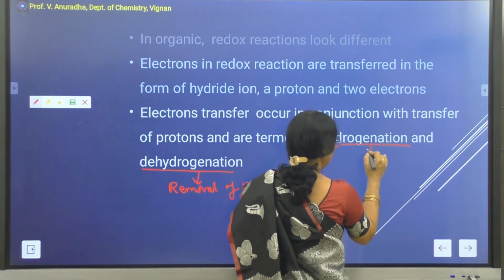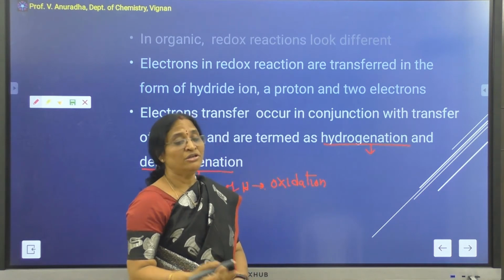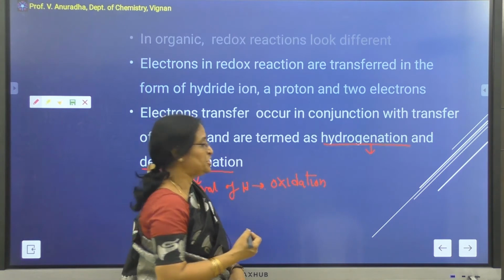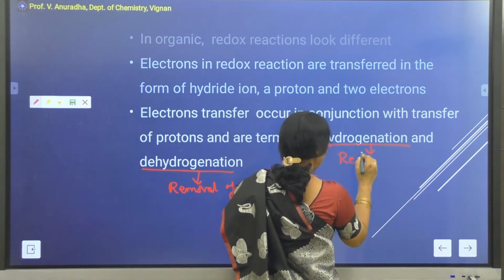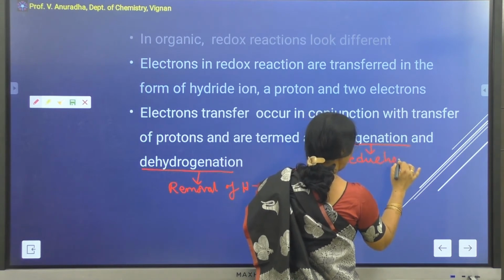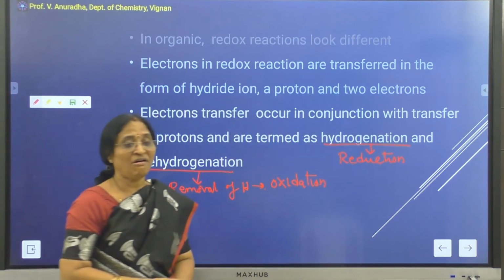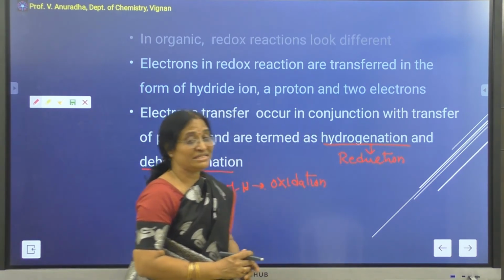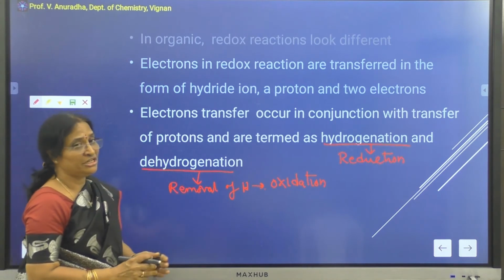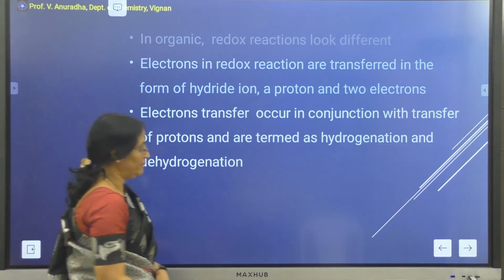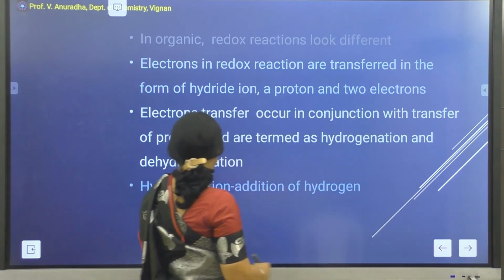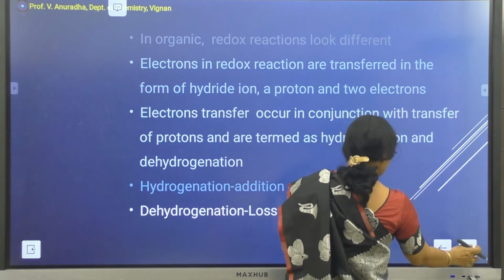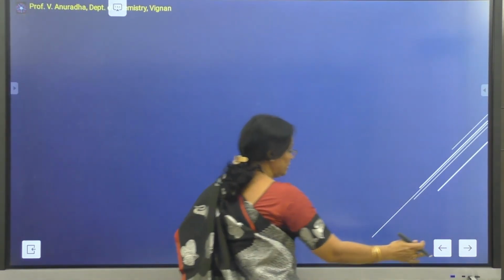When I say hydrogenation, it means addition of hydrogen. Addition of hydrogen is going to make the carbon move towards a more negative formal charge. Therefore, this can be called reduction. So, in organic oxidation reduction reactions, hydrogenation can be called reduction, whereas dehydrogenation can be called oxidation. Hydrogenation means addition of hydrogen, which is called reduction, whereas dehydrogenation means removal of hydrogen, which is called oxidation.